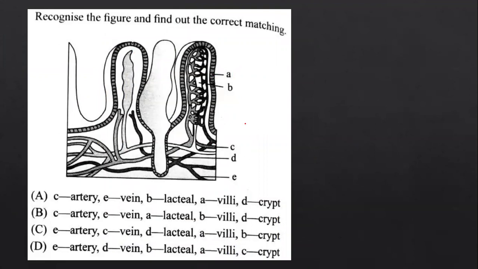So you know that A is villi. This diagram is directly taken from the NCERT, so every marking follows the order. A is villi, B is lacteal, C is the artery, D is the crypts. You can pay attention over here. C is the artery.